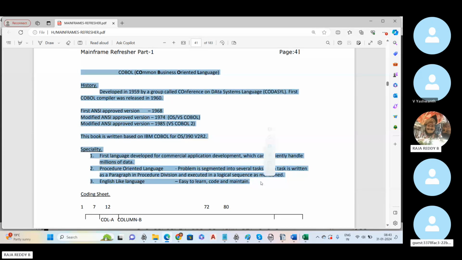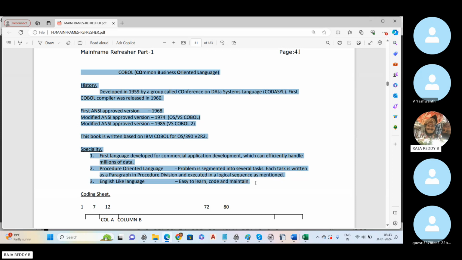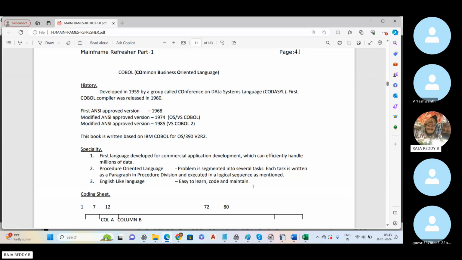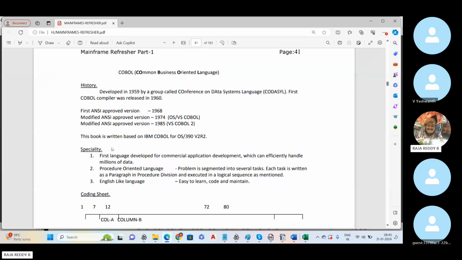Whoever is in Bangalore, I have the hard copy of the textbook format, and we can take a Xerox copy. Otherwise, more than 99% the soft copy and the printout are both the same. Whoever is connected remotely can take the printout of this one. This is the soft copy we are going to refer to in daily class.